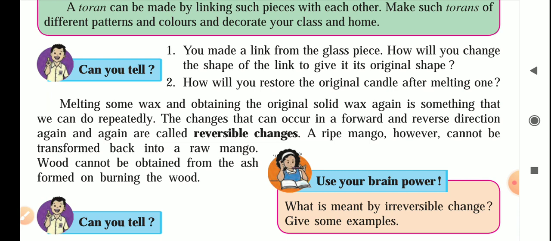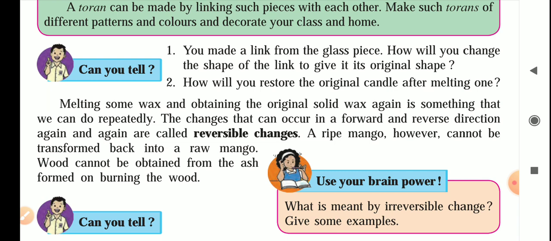But if you burn a candle, then it will be difficult because some part of that wax will be burned out to give you the light. So it might not be possible to restore the original candle. But if you just melt the wax using heat, then again you can put it into the mold and make a new candle, right? So melting some wax and obtaining the original solid wax again is something that can be done repeatedly, right?